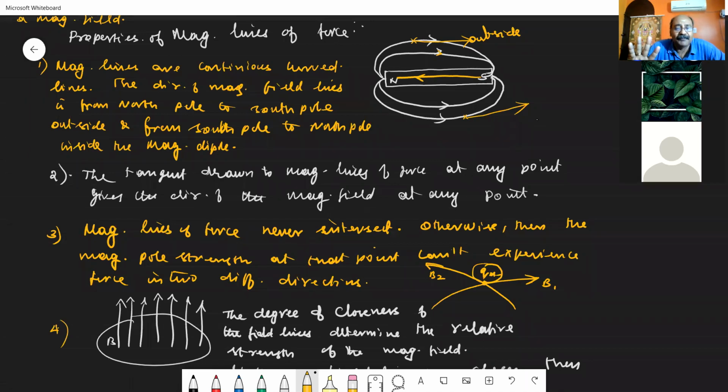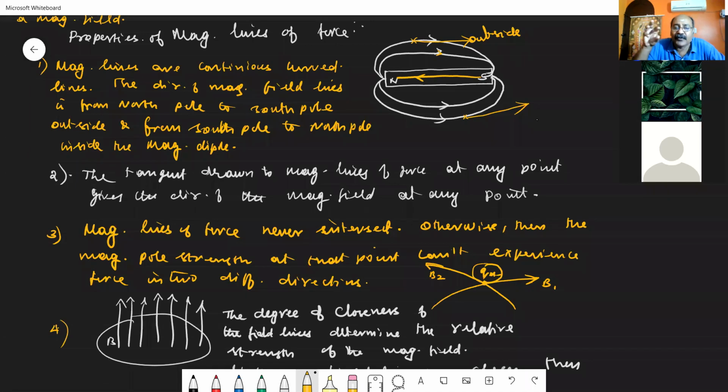Then point number 4, if you are considering a magnetic field perpendicular to a surface, magnetic lines will be passing through. The number of magnetic lines passing through that area, either close to each other or far away from them, can be stated as degree of closeness.